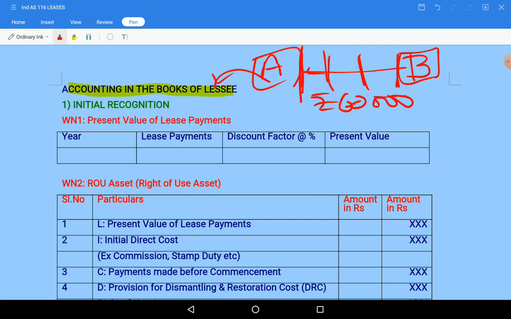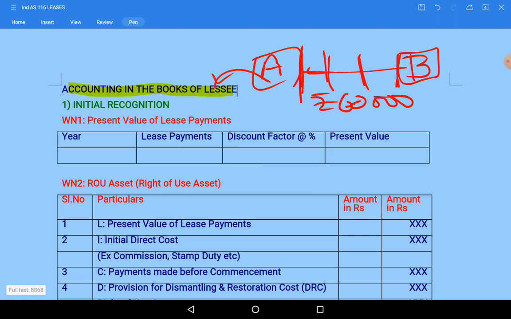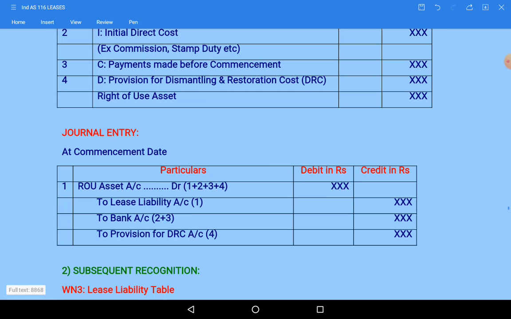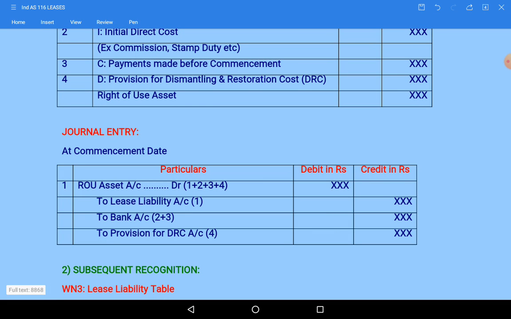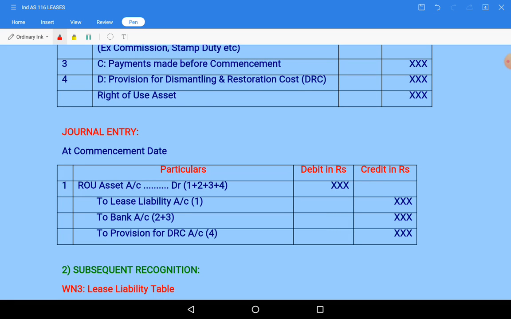I'll show you general entry one. This general entry will be recorded on commencement of lease. Let me highlight this. Generally, right to use asset account is debited to lease liability.